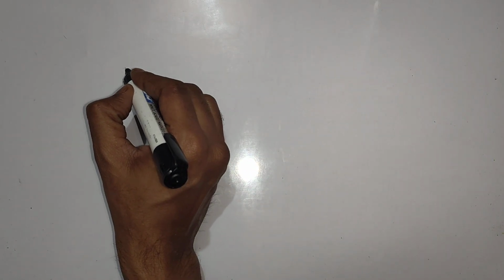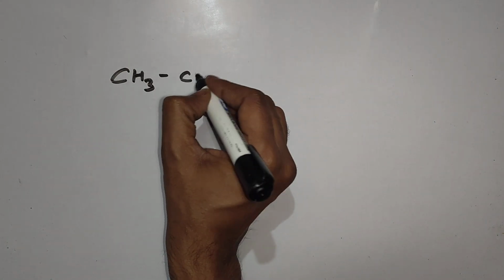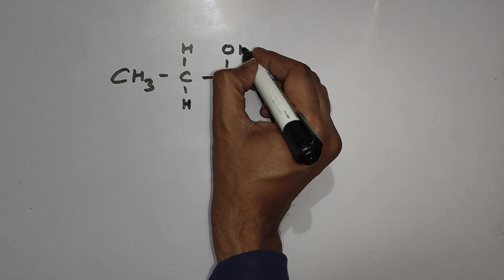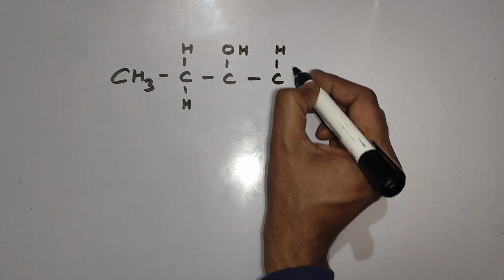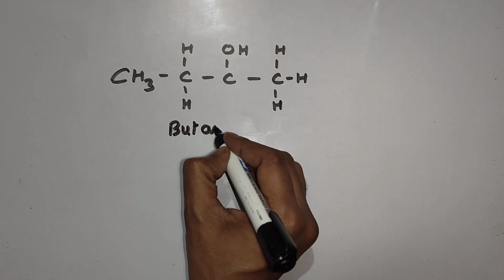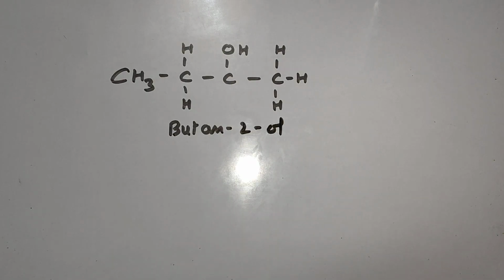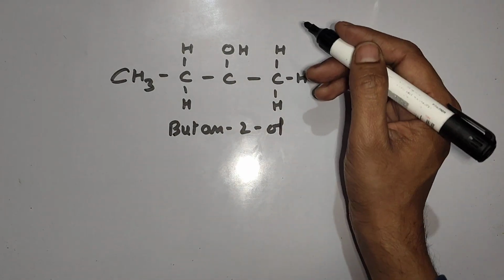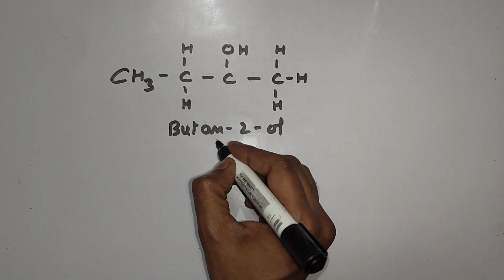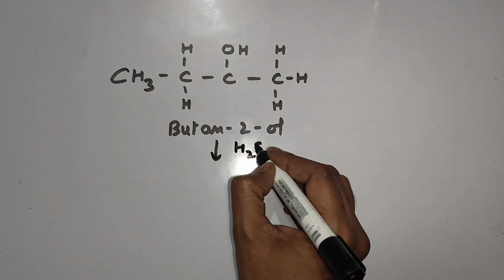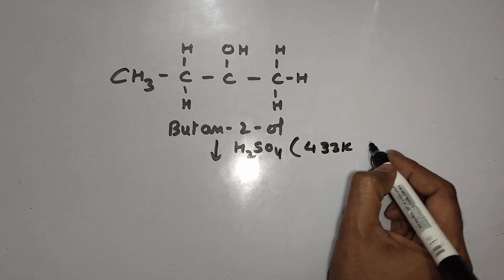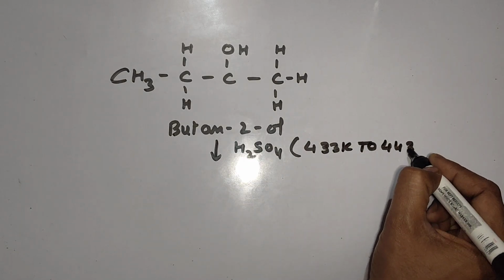For that, suppose I am using this alcohol. This is butane 2-ol. Now whole mechanism I will not show. I will directly dehydrate it. We know what is the condition required for dehydration. Sulfuric acid is required as a catalyst. Temperature ranging from 433 Kelvin to 443 Kelvin.